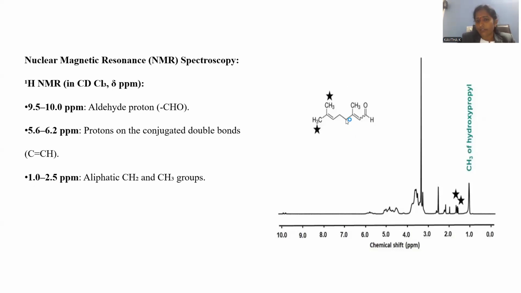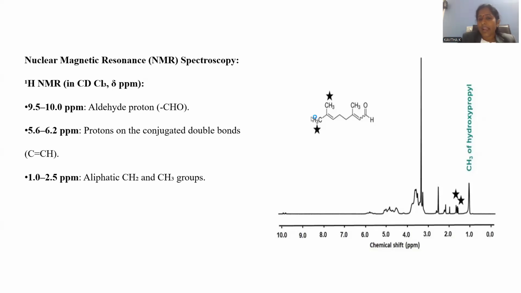If you observe, here we have one methyl, here another methyl, here a methyl, here CH2, here CH. Methyl and methylene are so many, right? So many hydrogens. That's the reason why multiple peaks you can notice in between 1 to 2.5.